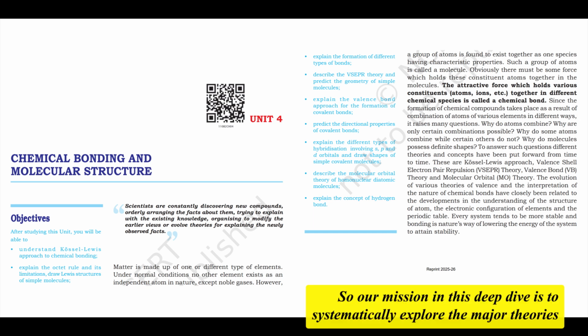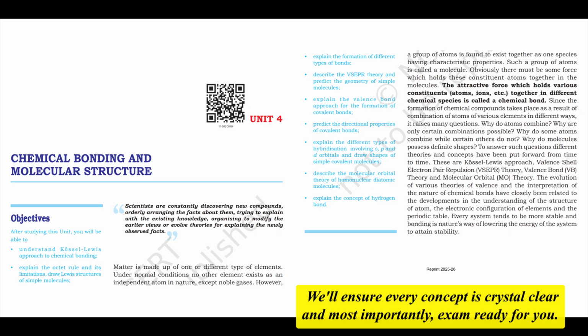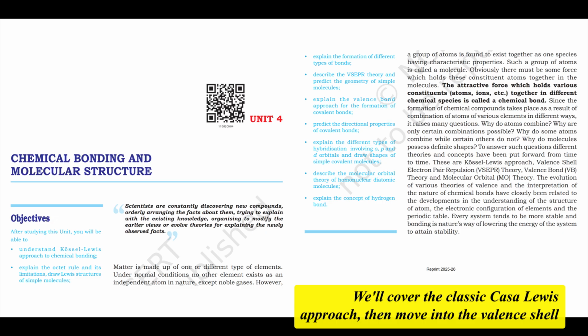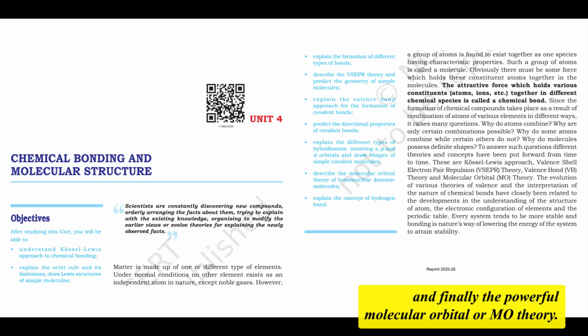Definitely. So our mission in this deep dive is to systematically explore the major theories of chemical bonding and molecular structure. We'll ensure every concept is crystal clear and, most importantly, exam ready for you. We'll cover the classic Kössel-Lewis approach, then move into the valence shell electron pair repulsion, or VSEPR theory, followed by valence bond, or VB theory, and finally, the powerful molecular orbital, or MO theory. And always remember, at its core, bonding is nature's elegant way of lowering energy to achieve greater stability. It's like atoms looking for their most comfortable low-energy state.